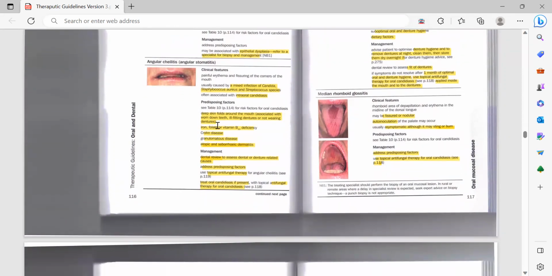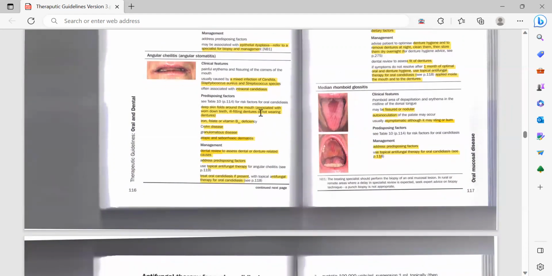That's the area where more saliva would seep in and it would attract more bacteria and fungus to cause the infection. And sometimes even deficiencies, mainly iron, folate, or vitamin B12 deficiencies, Crohn's disease, granulomatous disease, atopic and seborrheic dermatitis. So these are some of the predisposing factors for angular cheilitis.